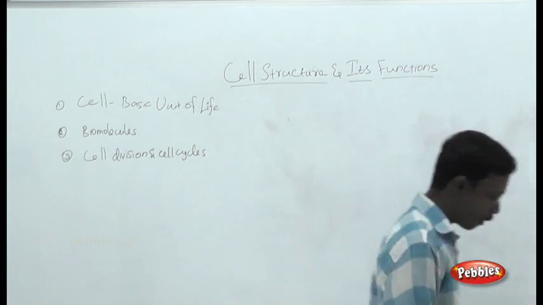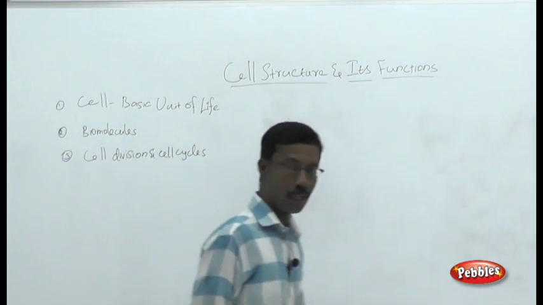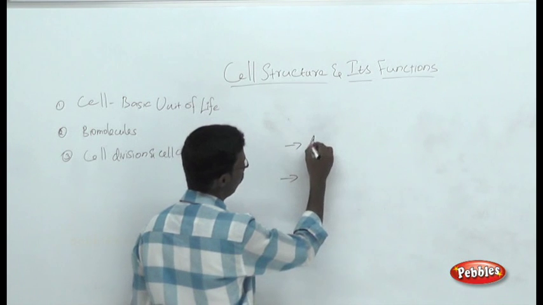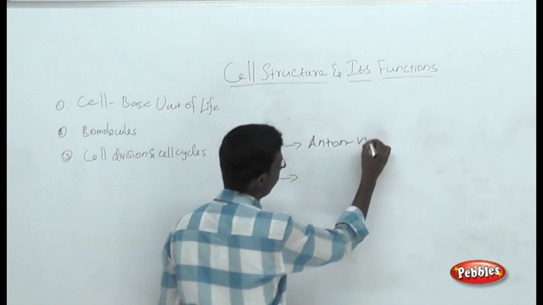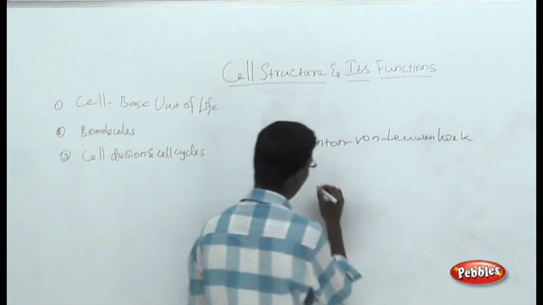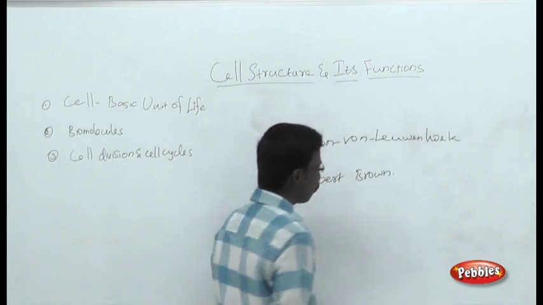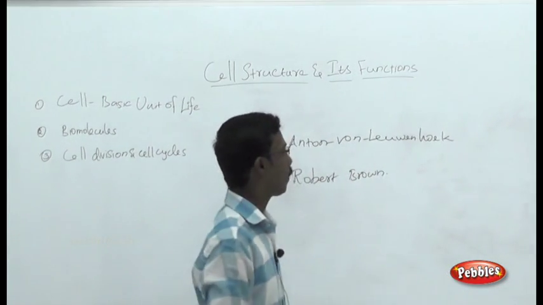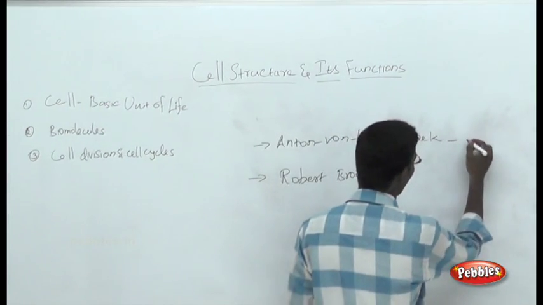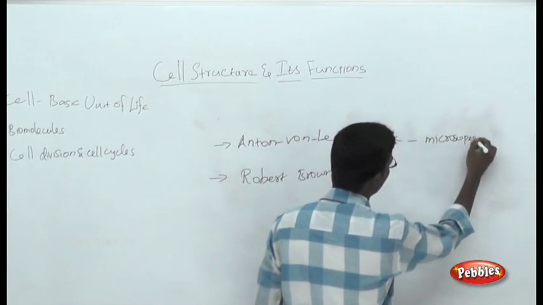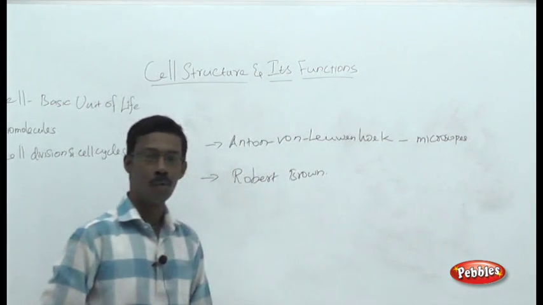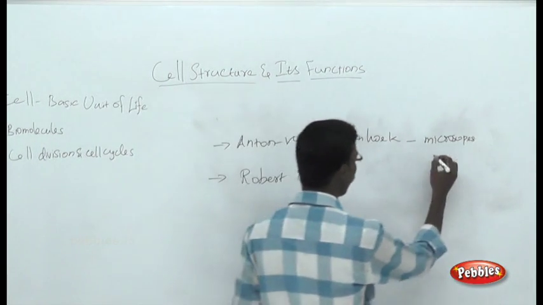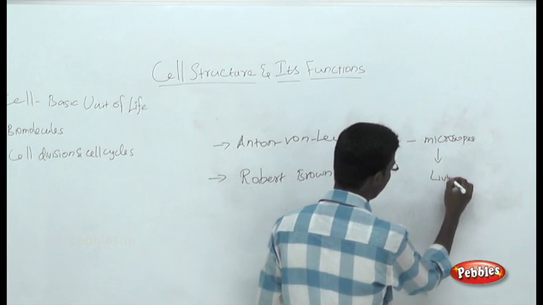Before we enter into the cell theory, you should know something about the history behind the idea of the cell. There are two names you have to remember, Anton von Leeuwenhoek and Robert Brown. Anton von Leeuwenhoek used microscopes to observe samples, such as water samples and various other samples, and he discovered the presence of microscopic living things.